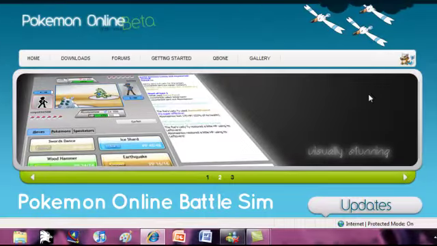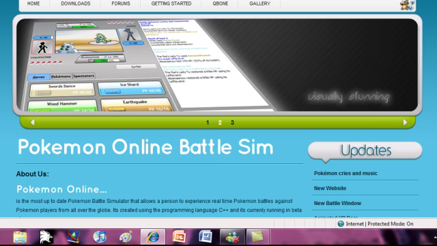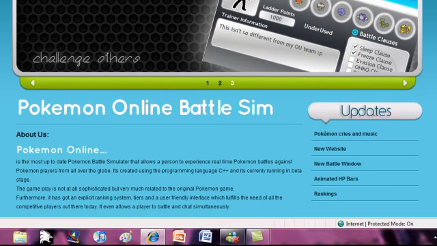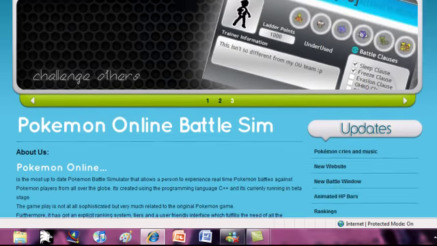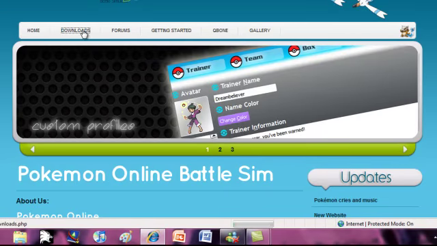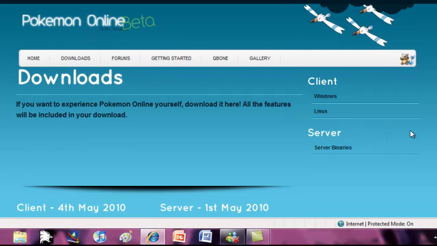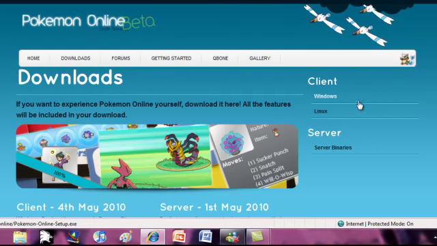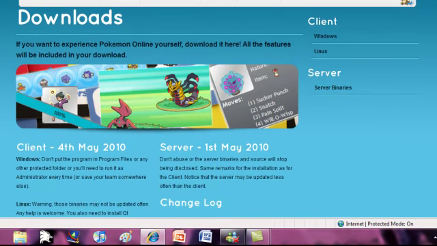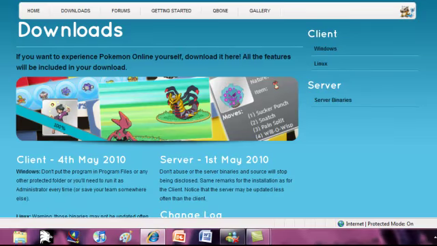And already you can see it's visually stunning. They brag about that factor quite a bit, but it really is. Challenge others, blah blah blah. So what you need to do is go to downloads, Internet Explorer is slow, and download your client, Windows, Linux, whatever you have. You can even create a server. I'm not sure how to create a server, so I can't do that.